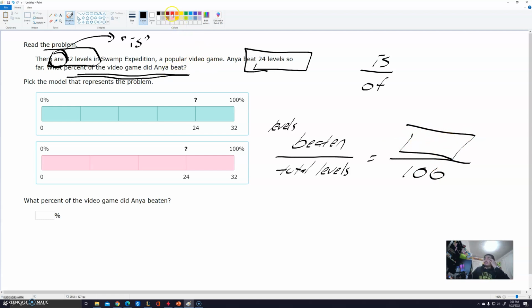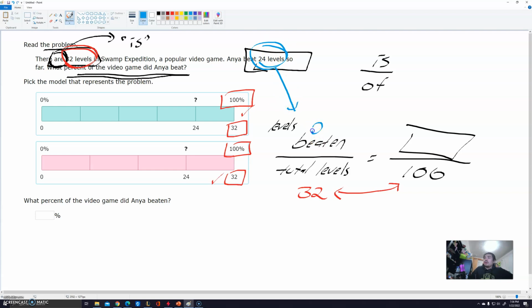Okay, so let me change the color here. So there are 32 levels in total, so I'm going to write 32 here. 32 should line up with 100, so let's look at 100%. 32 matches up, right? So far that's good. Now we need to see where the 24 matches up on this bar graph, or strip graph. I'm going to use blue to write this 24. There are 24 levels that she beat, so 24 goes up here.